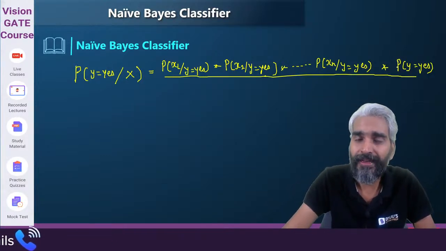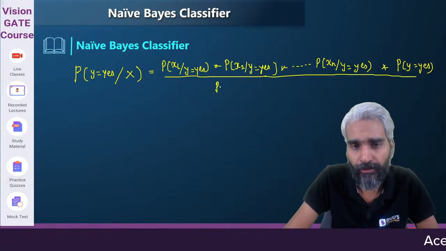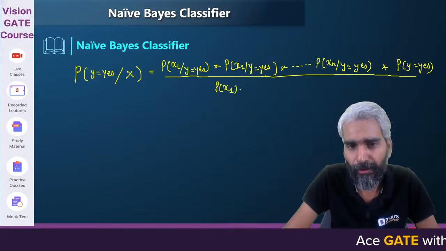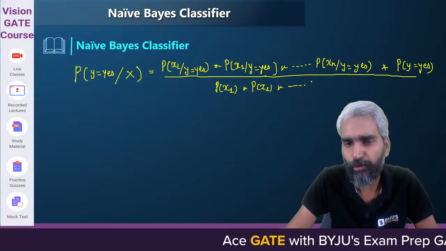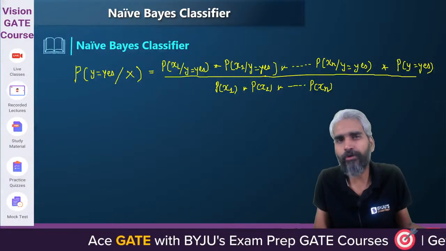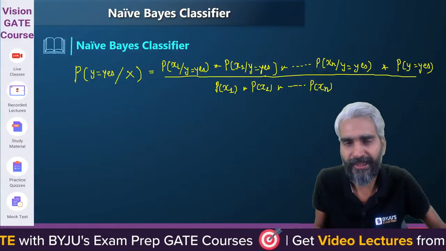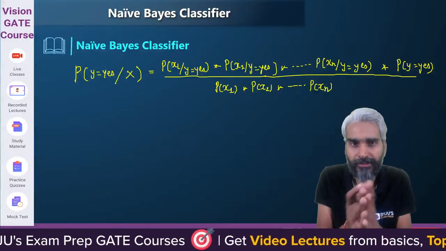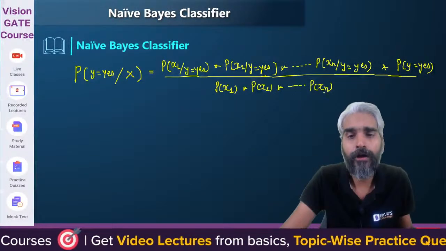This numerator actually depends on y. The denominator will remain probability of x1 and probability of x2 and probability of x3 up to probability of xn. So basically this denominator is not going to change with yes or no, because it is the overall probability of x1, overall probability of x2, etc.